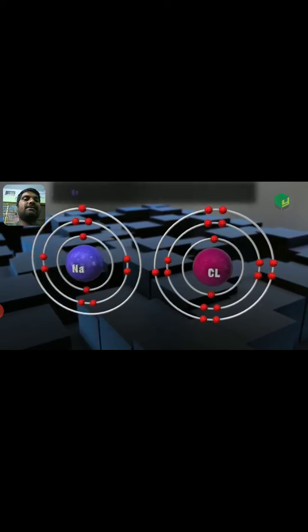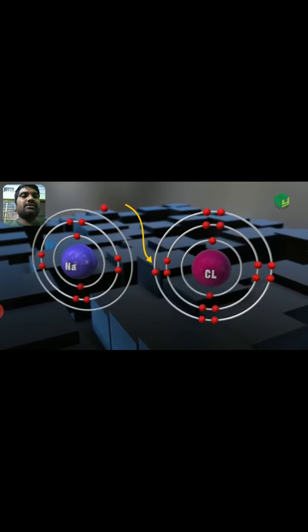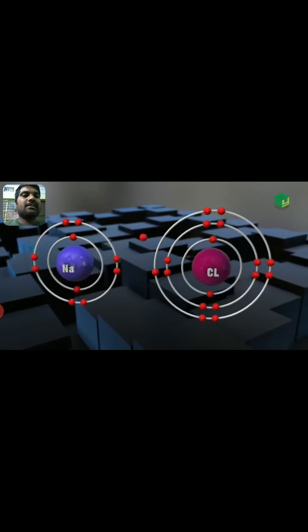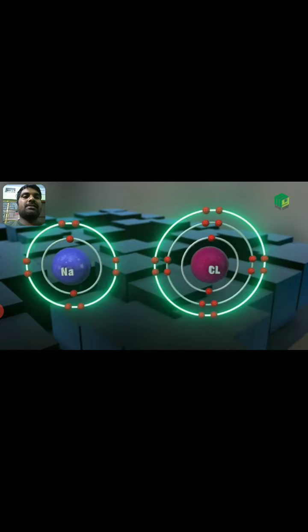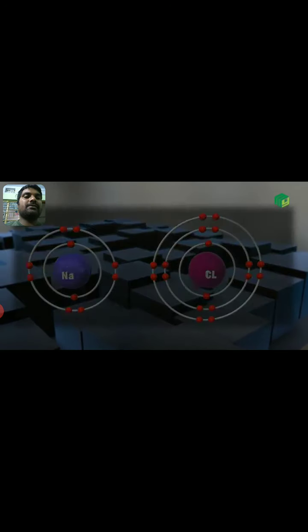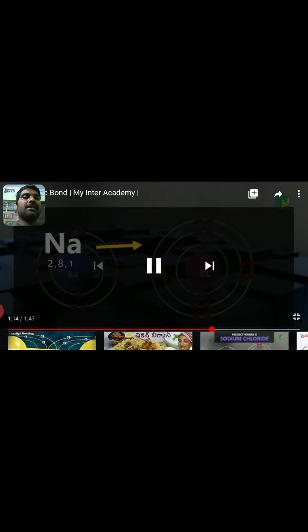So hence here chlorine gains 1 electron from the sodium. Okay, look at the diagram. 1 electron is transferred from the sodium. Here the red color one is the electron, from sodium to chlorine. Okay, here the octet rule is fulfilled for 2 atoms. Now the 2 atoms are very stable.